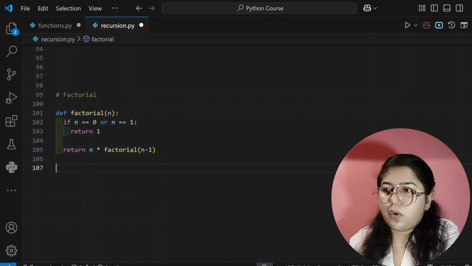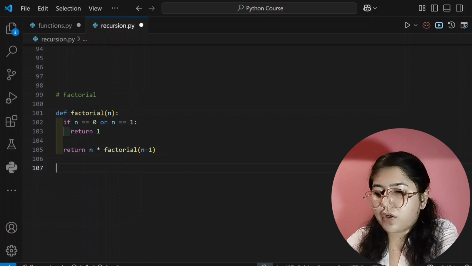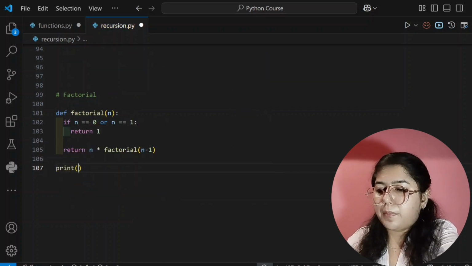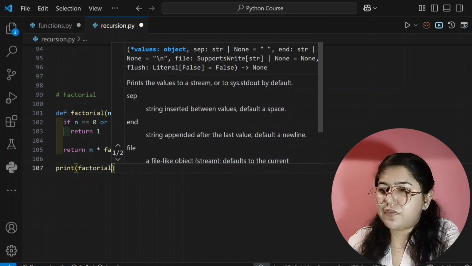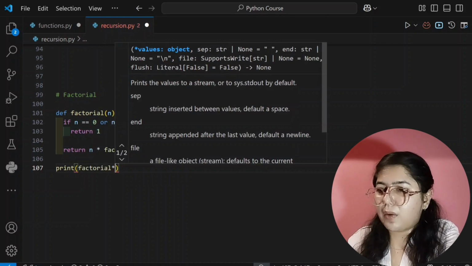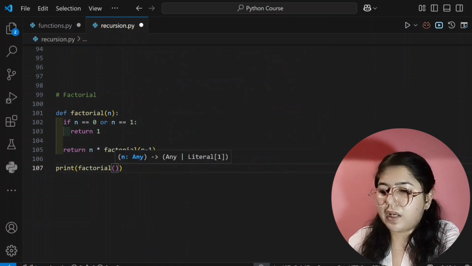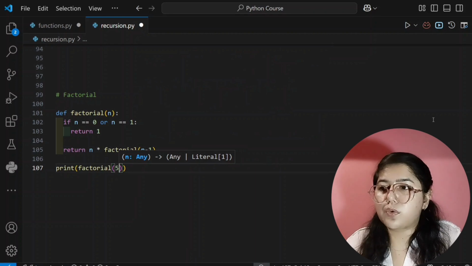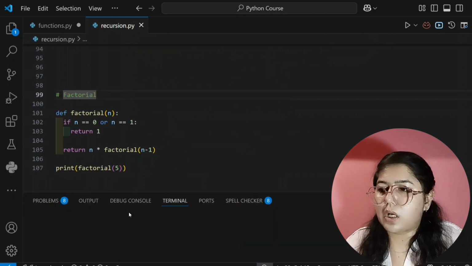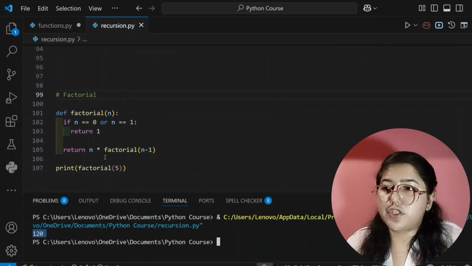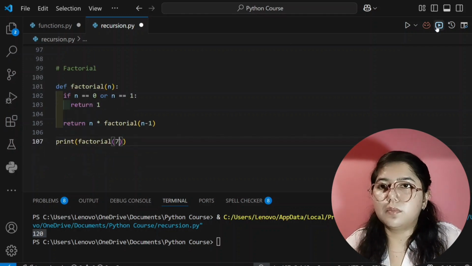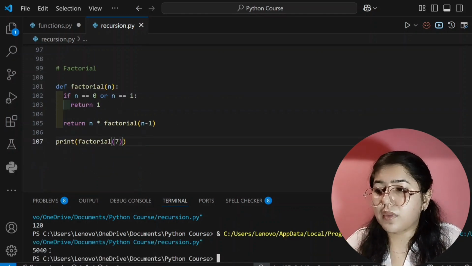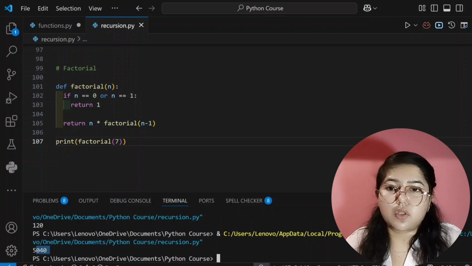And now here I will call my function and print. Here I am calling my function, that is factorial, and I am giving the input 5. I want to find the factorial for 5, and its factorial will be 120, right? So now see here, it's showing the correct output. If I write 7 here, 5040, okay, so yes, it's correct.